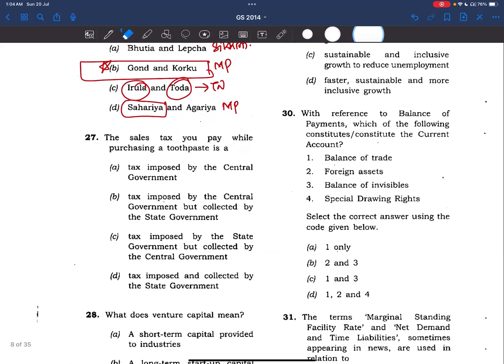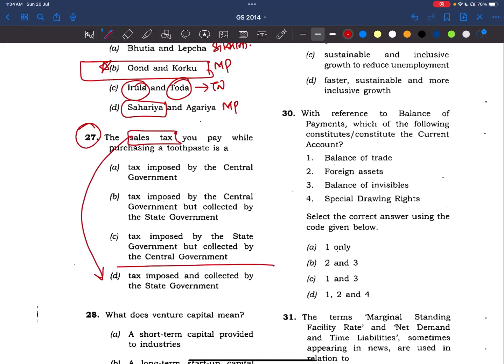Now, coming to the 27th question. The sales tax you pay while purchasing a toothpaste. You know, sales tax is a tax imposed and collected by the state government. It is purely by the state government. Okay. If you know this answer, that is well and good. These are also straightforward questions. Nothing much to think about.